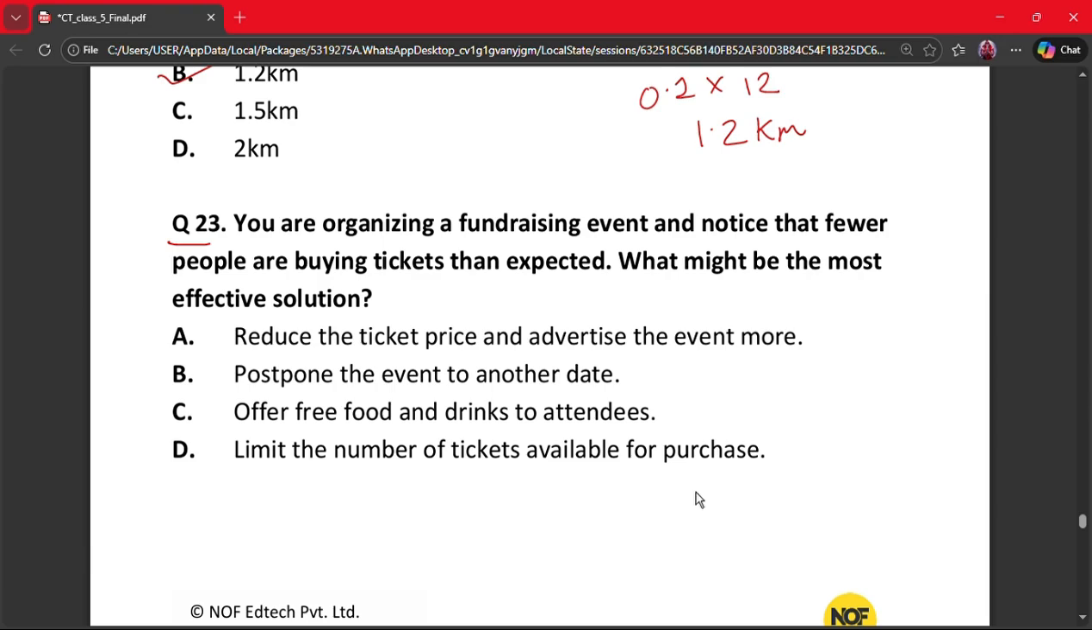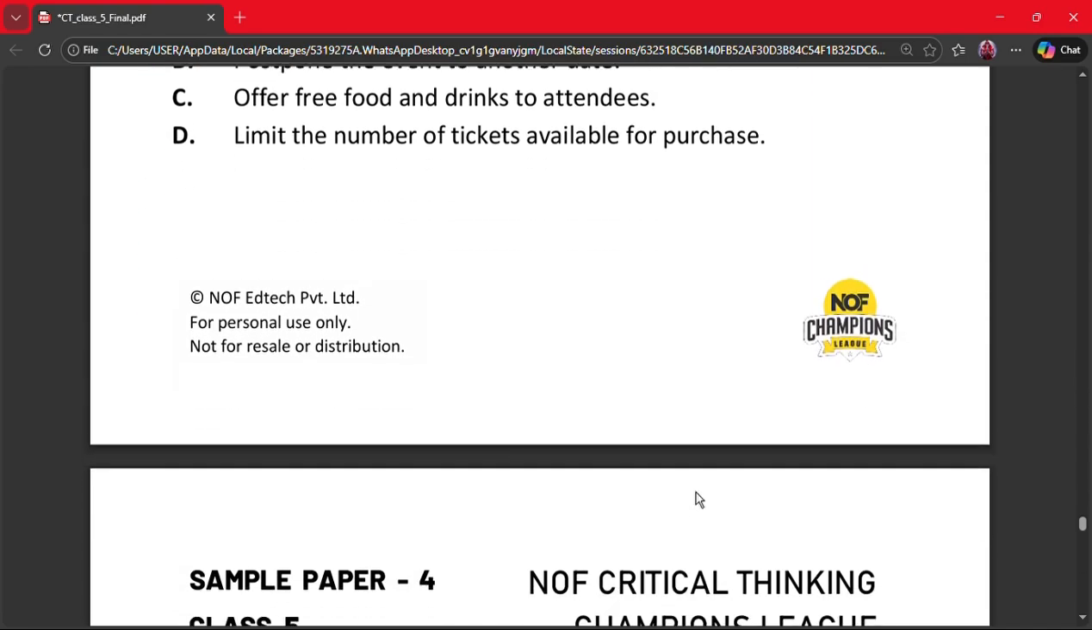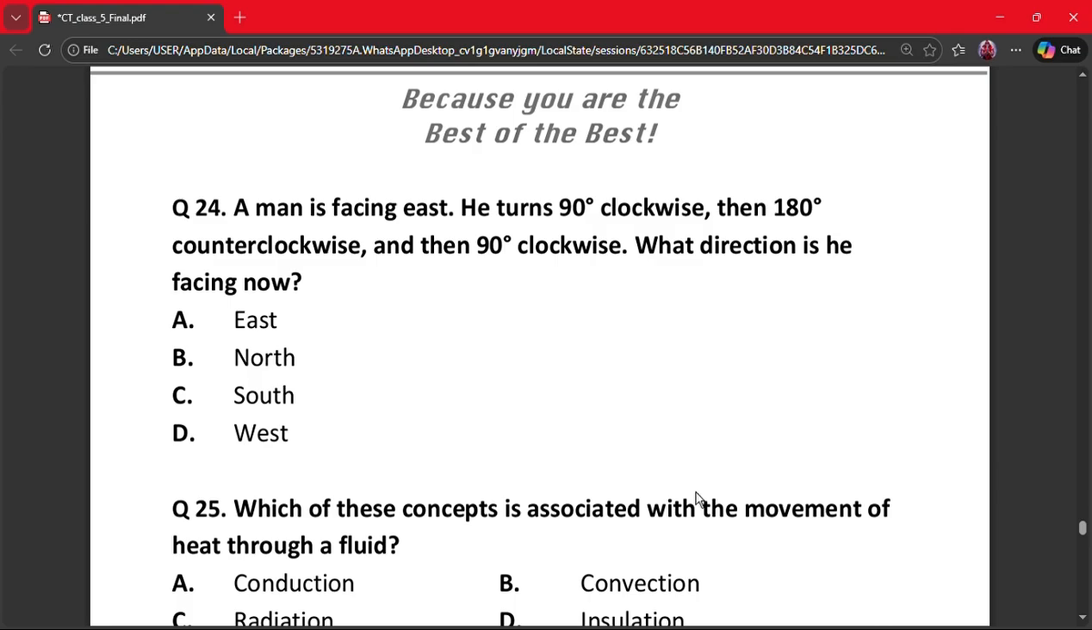So, here the correct answer is option A. Reduce the ticket price and advertise the event more. Lower price increases demand and advertising increases awareness. Most practical solution. The next question is question number 24.